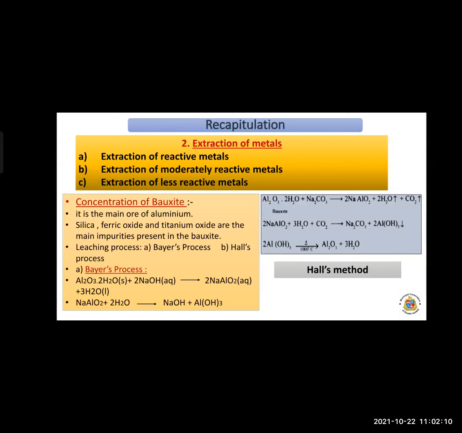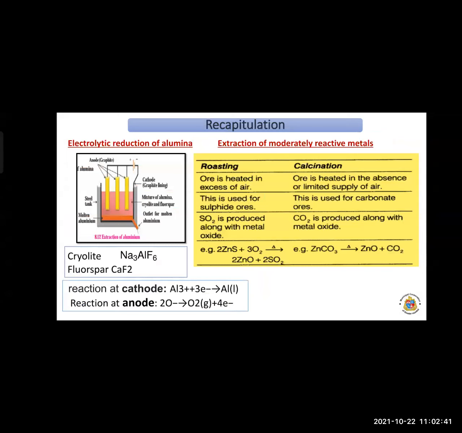So in the last step, we get the precipitate of aluminum hydroxide, which is obtained in both Baeyer's and Hall's processes. Now what about the aluminum hydroxide? This aluminum hydroxide gets heated at a temperature of 1000 degrees Celsius to obtain pure alumina. Then the next process is the electrolytic reduction of alumina.